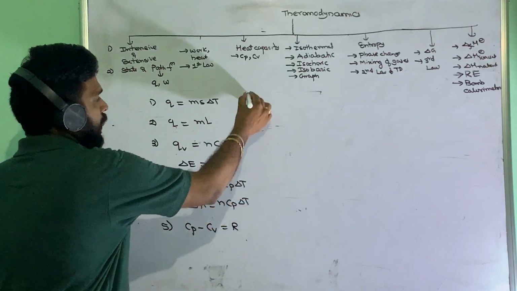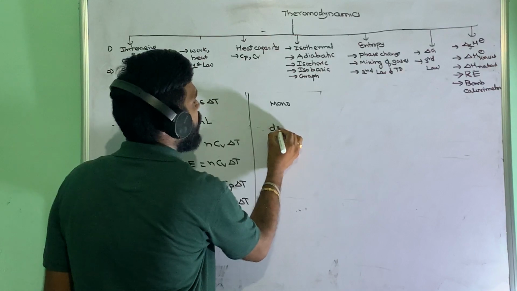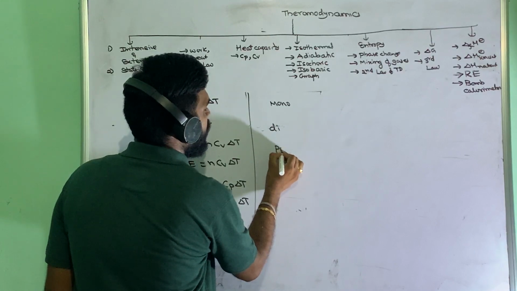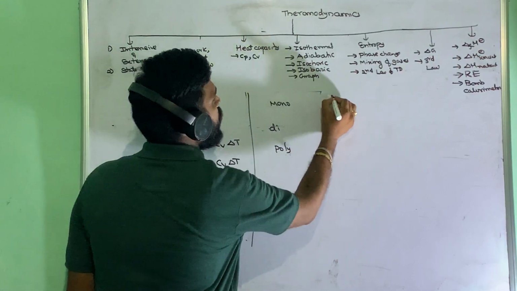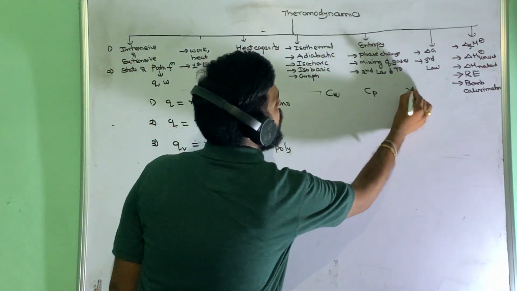Now for the different gases: monoatomic gas, diatomic gas, and polyatomic or triatomic gas. What are C_V, C_P, and gamma?